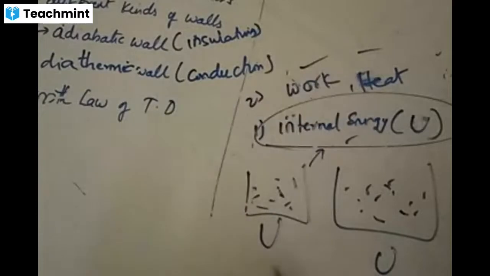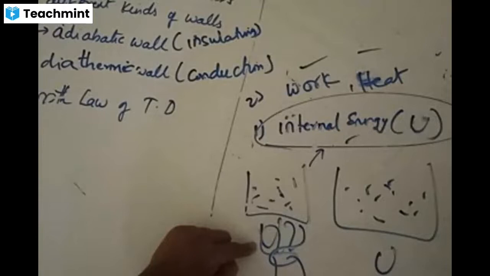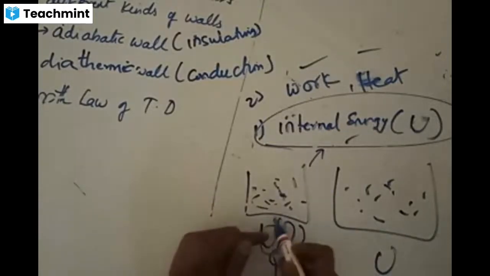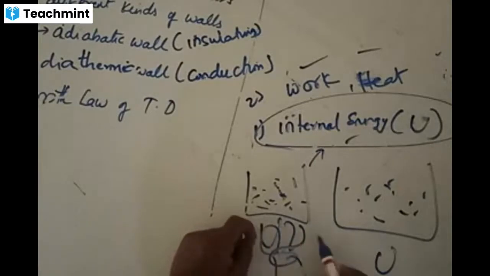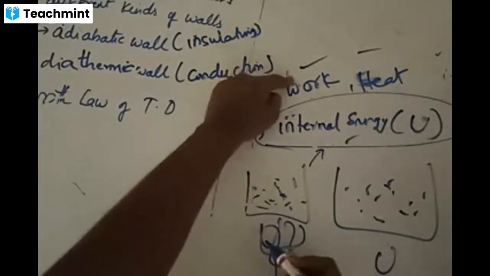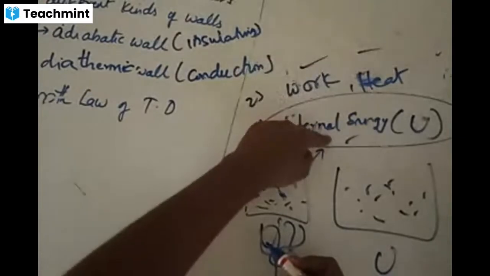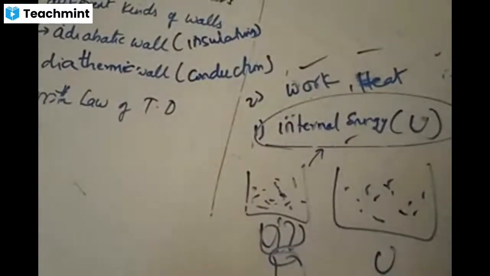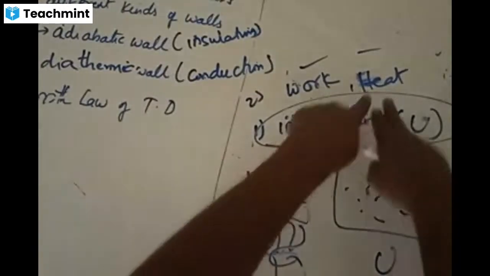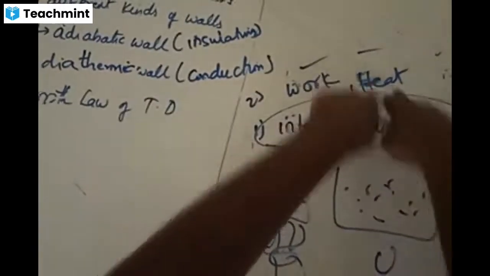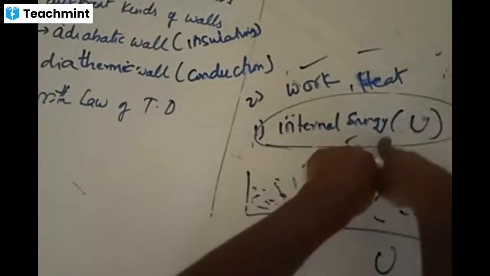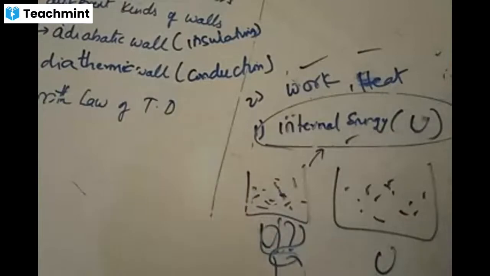Yes or no? When you supply heat energy to the system, what happens? The bonds between the molecules are going to break, and the internal energy is going to change. This is also energy, this is also energy. As long as the heat energy you give is lesser than the internal energy, what happens? As long as heat energy is supplied but is not the same as the internal energy, the supplied heat energy is lesser than the internal energy. Then what happens? The system would stay as it is.